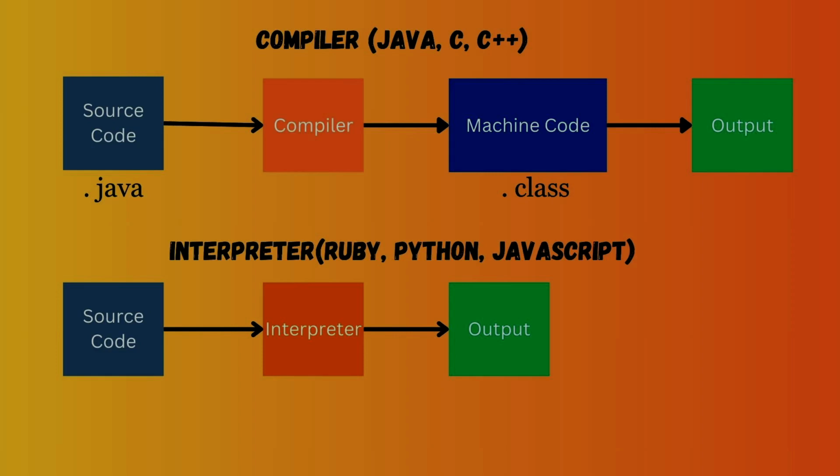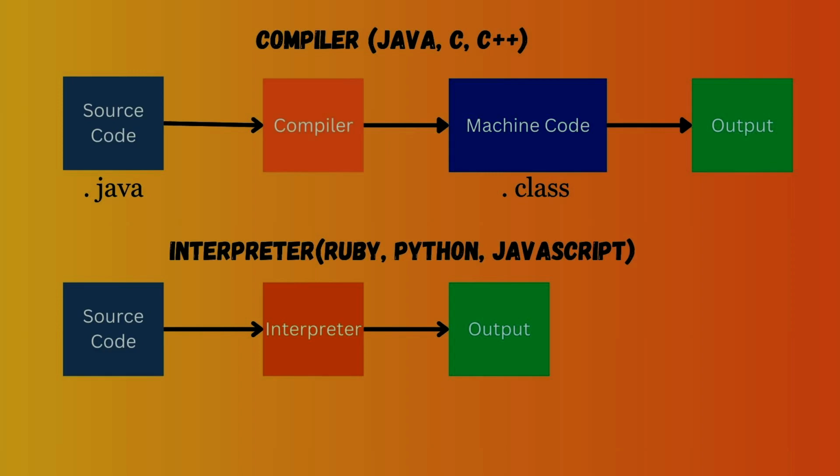However, an interpreter reads and executes the source code line by line from left to right without generating intermediate output such as bytecode or machine code. Any errors are reported as soon as they are encountered in the code. Java, C, C++, and many different programming languages use a compiler, but Ruby, Python, and JavaScript use an interpreter. This is all about the compiler and interpreter.